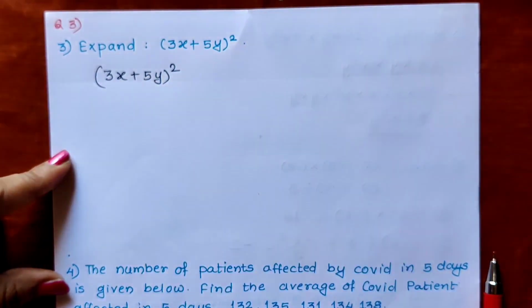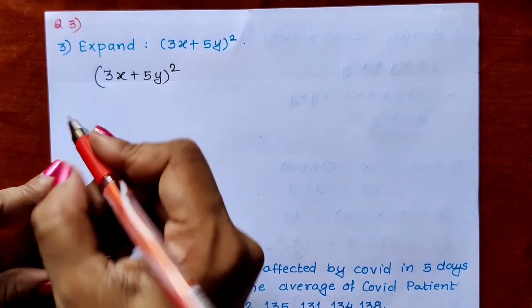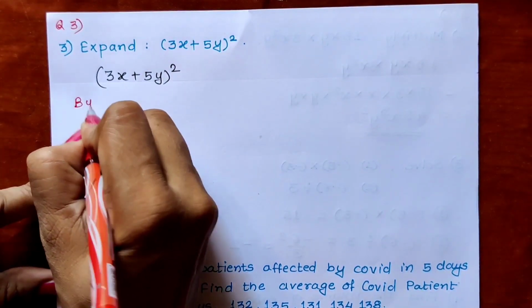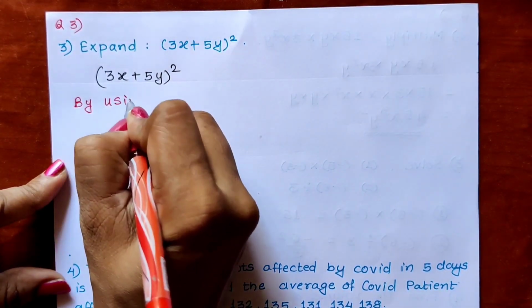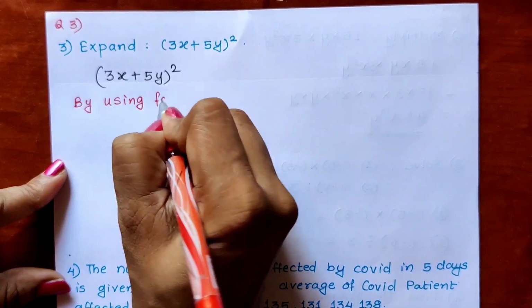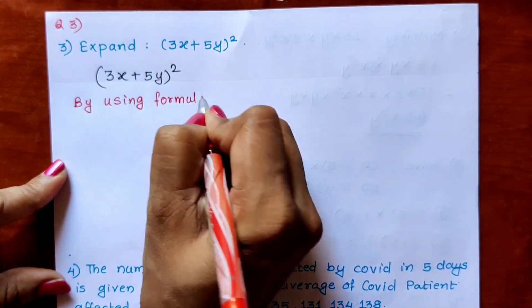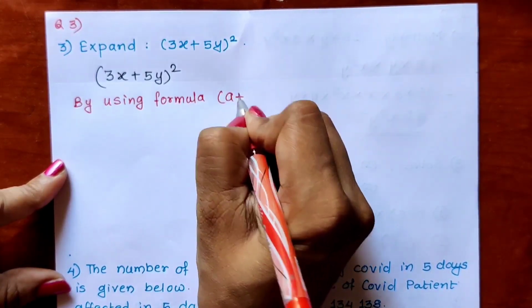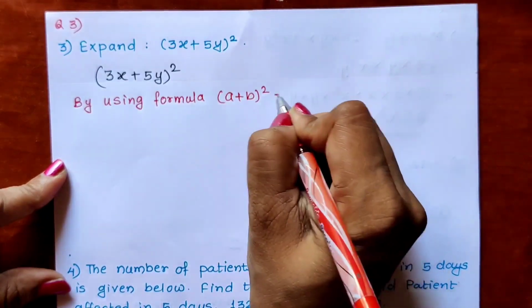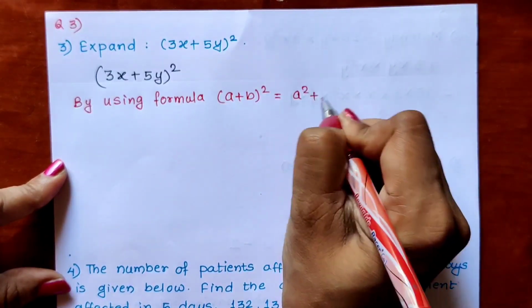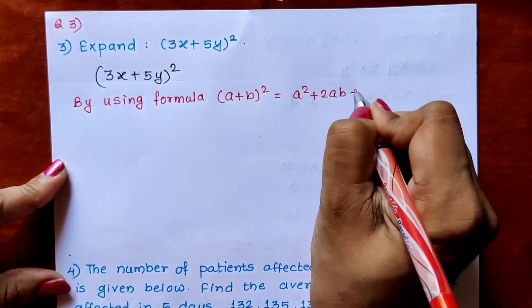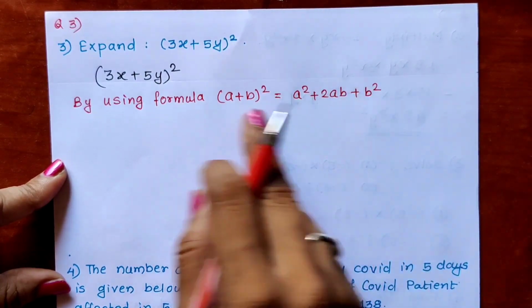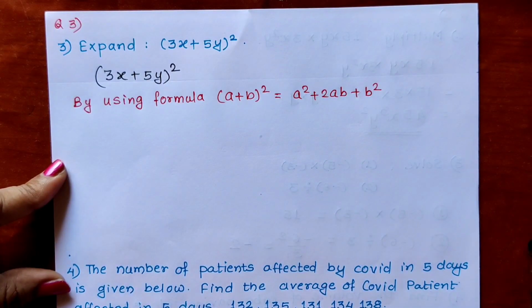Which formula will we use? By using the formula, a plus b whole square is equal to a square plus 2ab plus b square. This formula we will have to apply to this question.